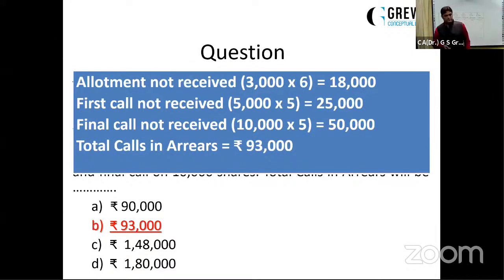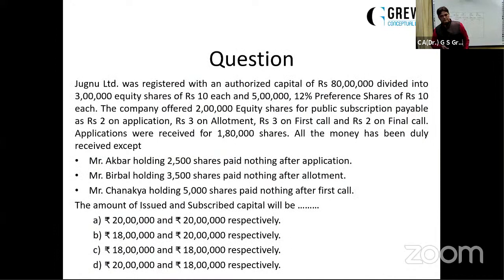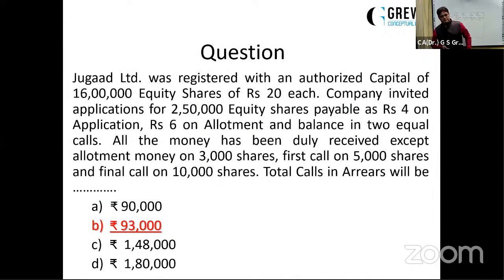And then on the previous question, there are questions coming that if a person who did not pay allotment would have not paid calls as well. So where I have written this 3,000 shares, 5,000 shares, do they belong to different people? They're not mentioned. So it simply means 5,000 includes 3,000 shares, 10,000 includes 5,000 shares.